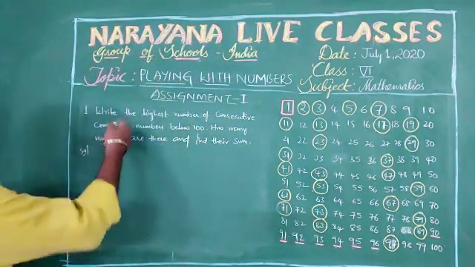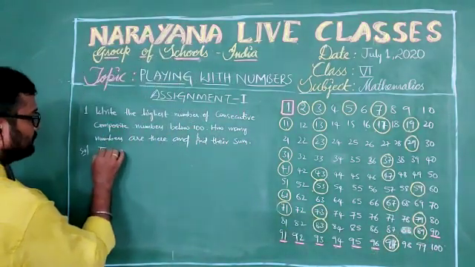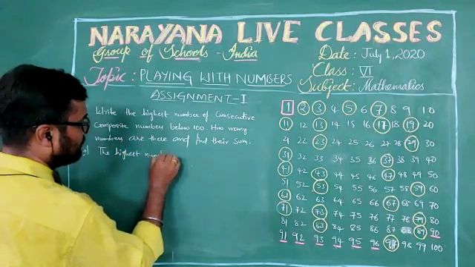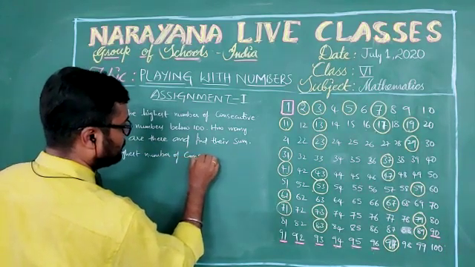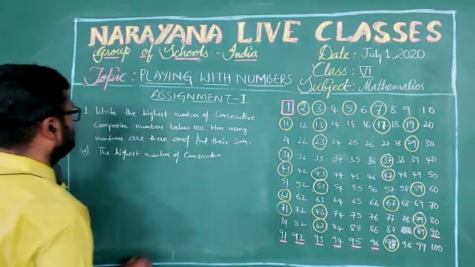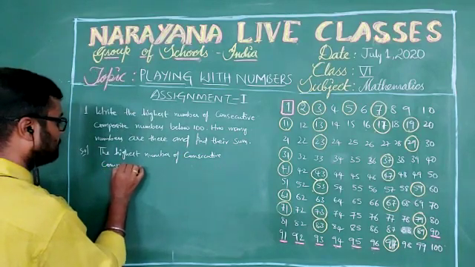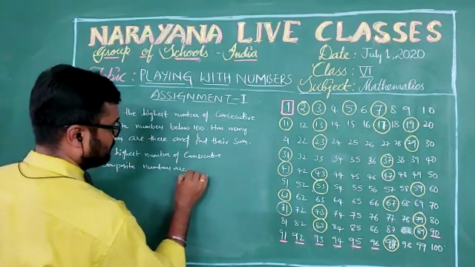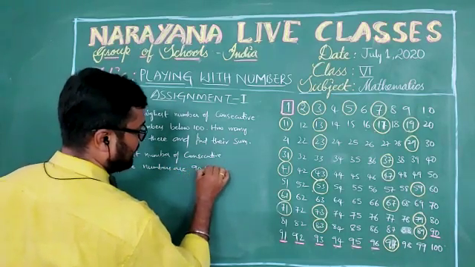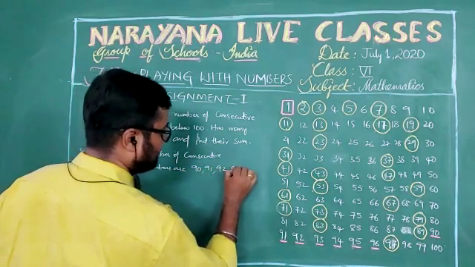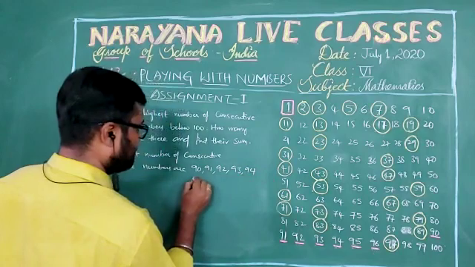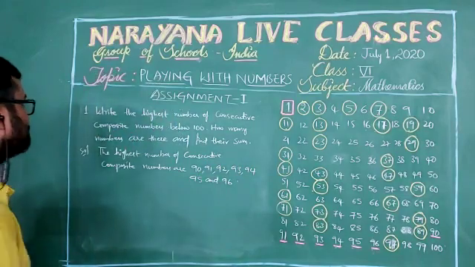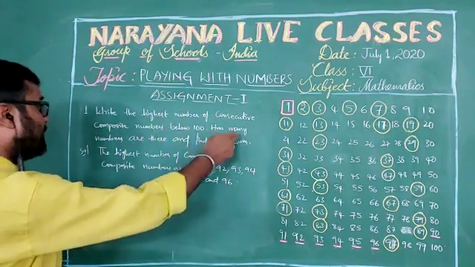So the highest number of consecutive composite numbers are 90, 91, 92, 93, 94, 95 and 96.